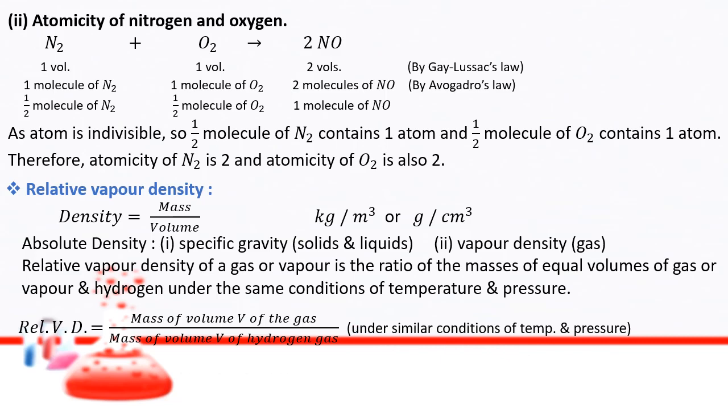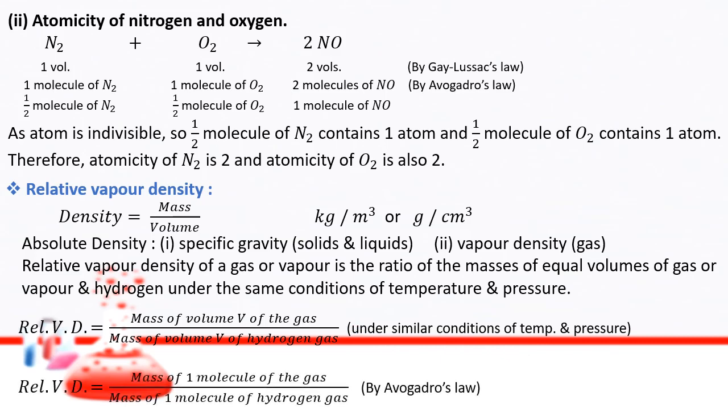Relative vapor density is equal to the mass of one molecule of the gas divided by the mass of one molecule of hydrogen gas. By Avogadro's law, equal volumes have an equal number of molecules. Here the volume is V, that means equal volume, so they have an equal number of molecules, one molecule and one molecule.